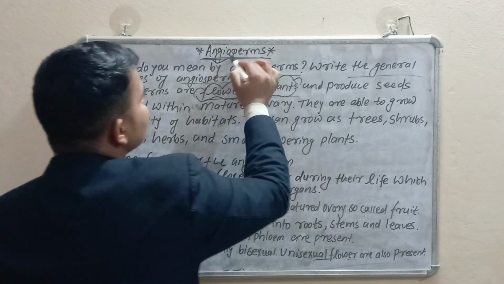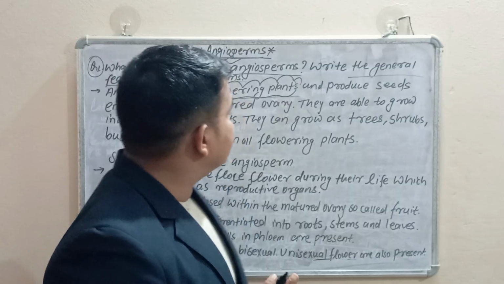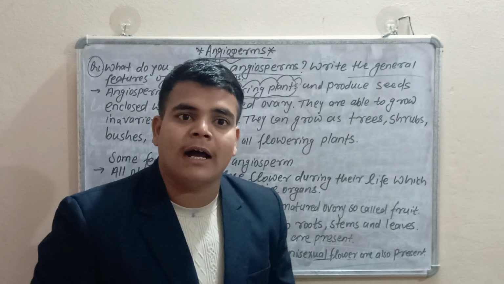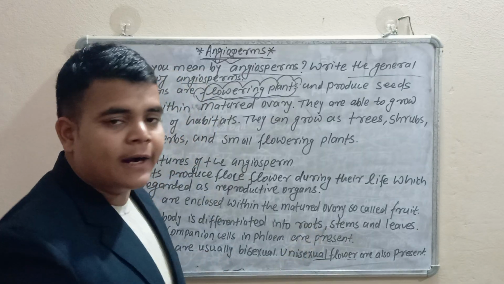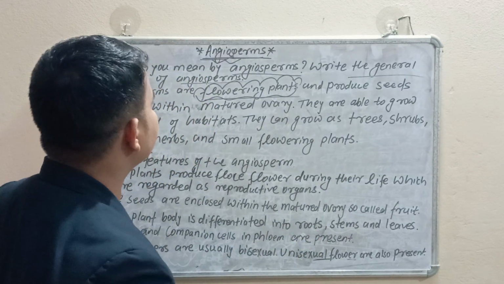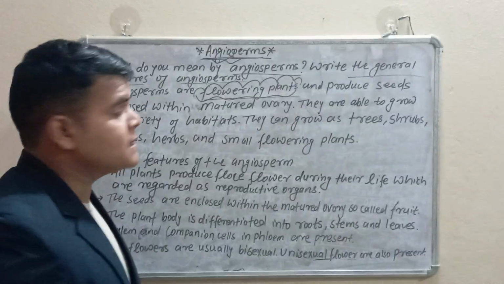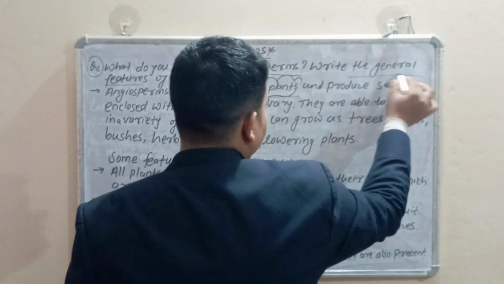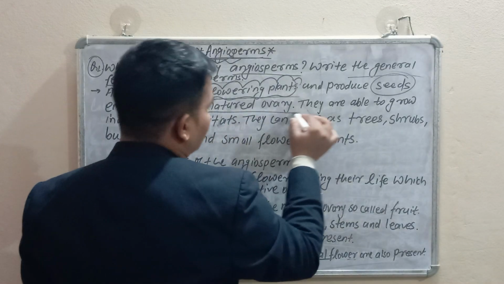So, angiosperm is the flowering plant. You already read about algae, fungi, gymnosperms, pteridophytes. So angiosperms are flowering plants and produce seeds enclosed within a mature ovary.